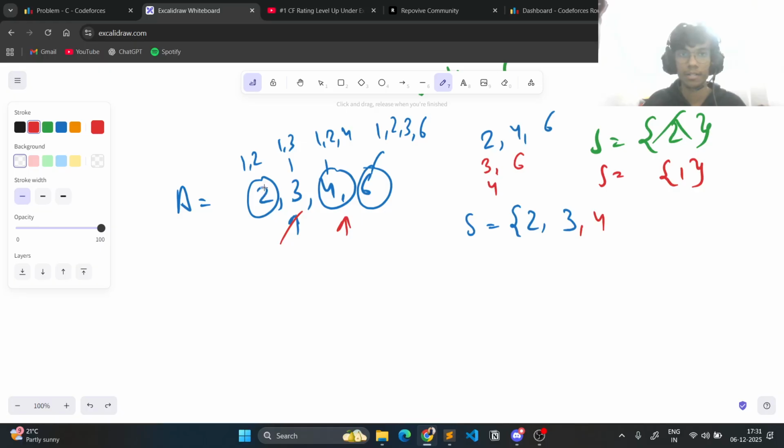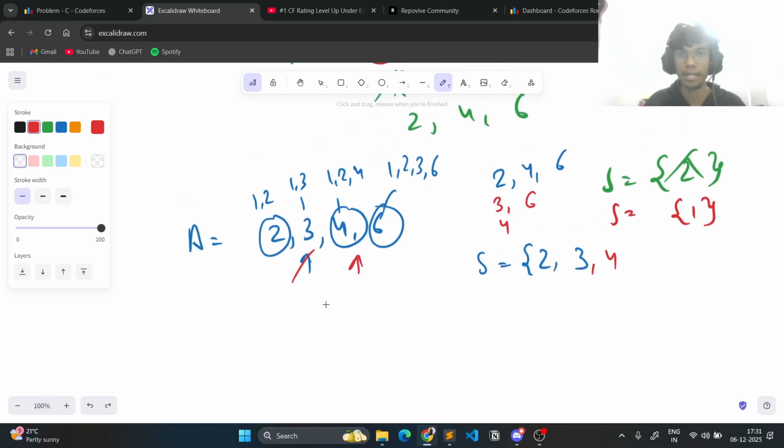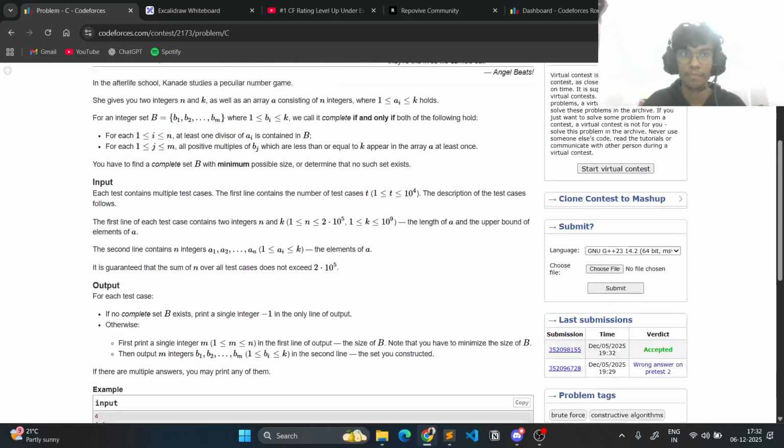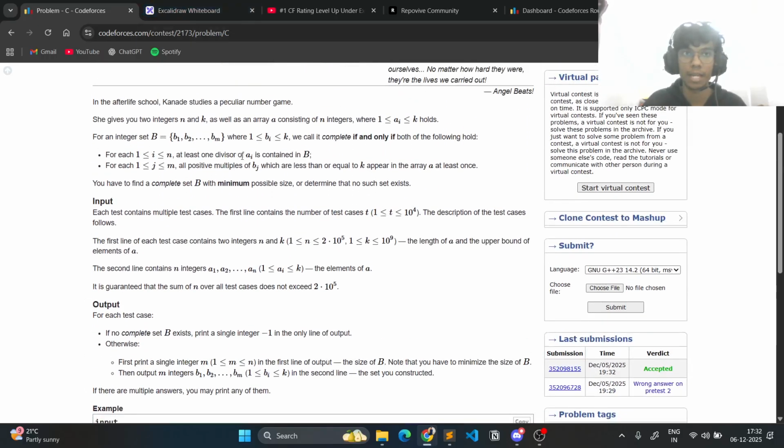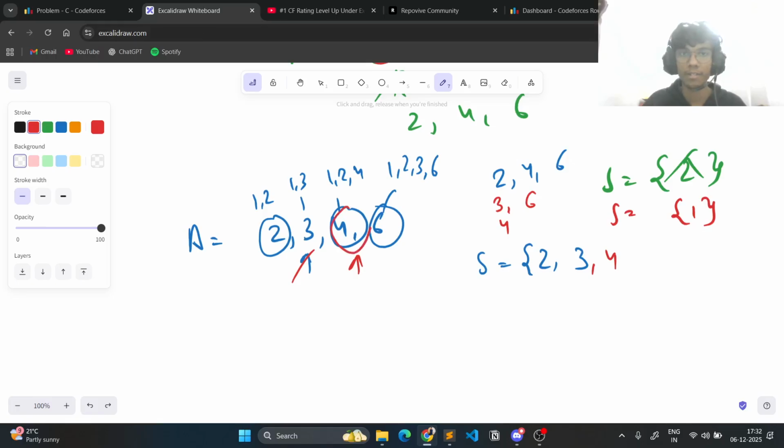Because we need to minimize the length of the set B, right? So if I were to include this 4, this will only increase the size of set B, since we included a 2 which is a divisor of 4. So the first condition holds true, that for every element in A_i, some divisor of it has to be present in set B. So if I were to remove this 4, then also this condition holds true, since 2 is a divisor of 4 and 2 is already contained in this set.